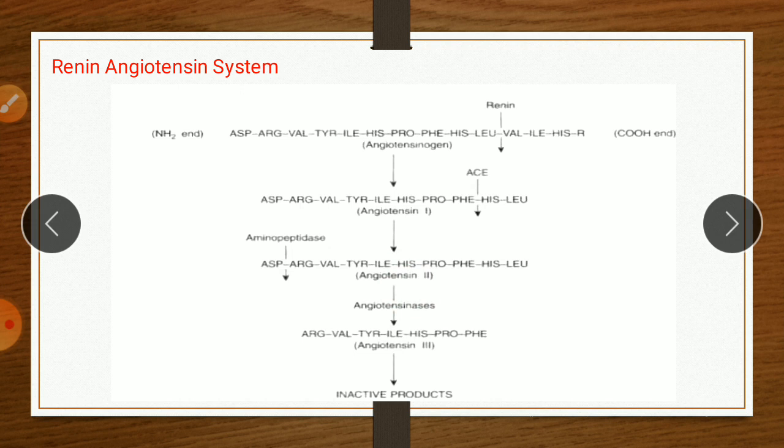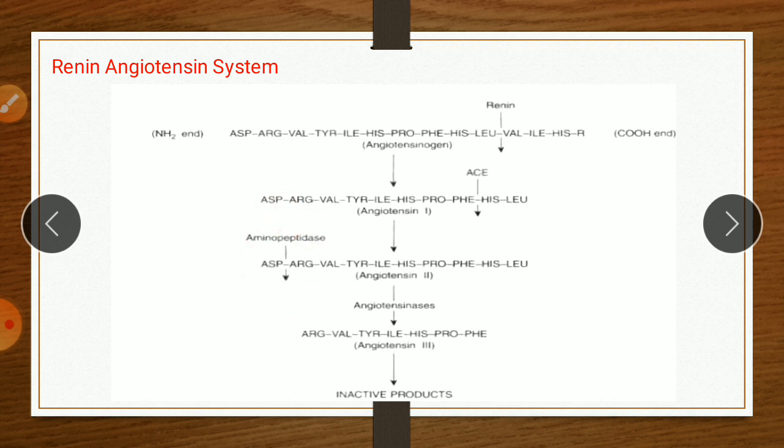Then the enzyme aminopeptidase further converts angiotensin second to angiotensin third, that is angiotensin 3, by removing the N-terminal aspartic acid residue, the first amino acid.